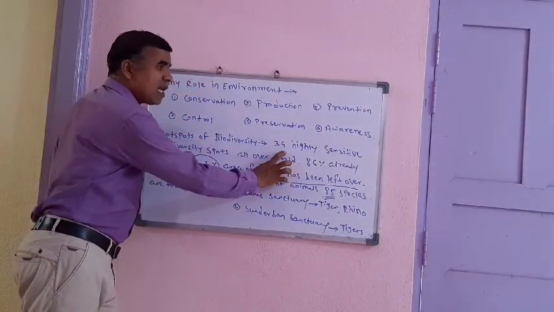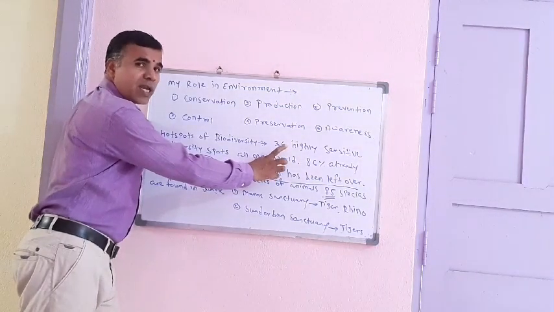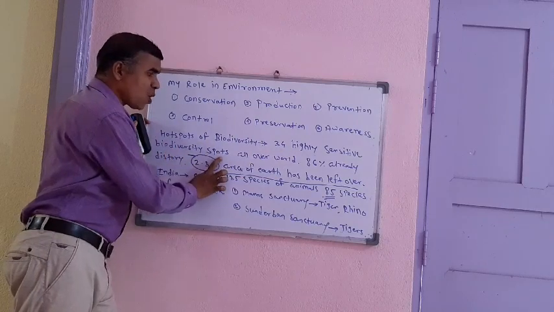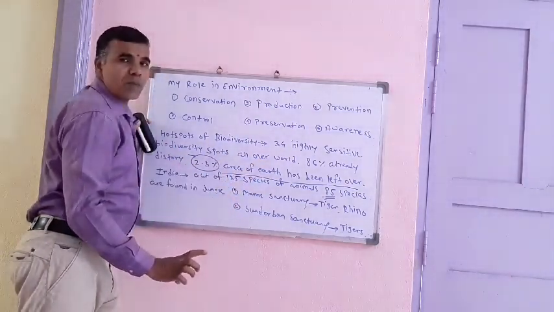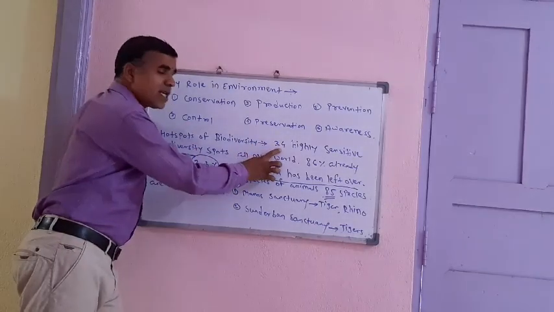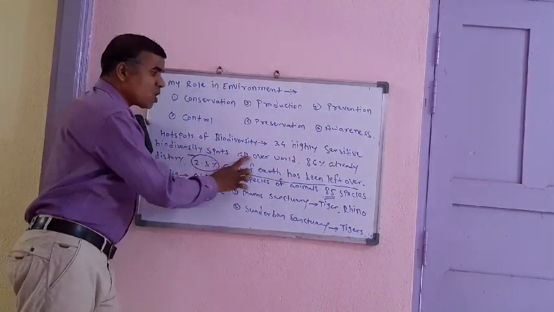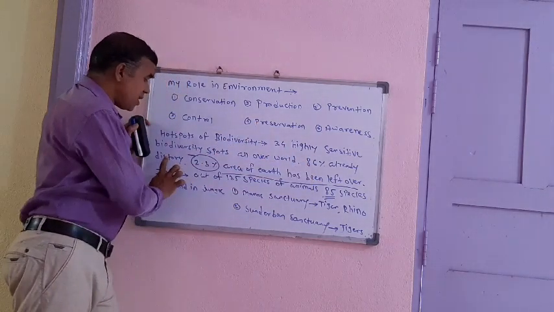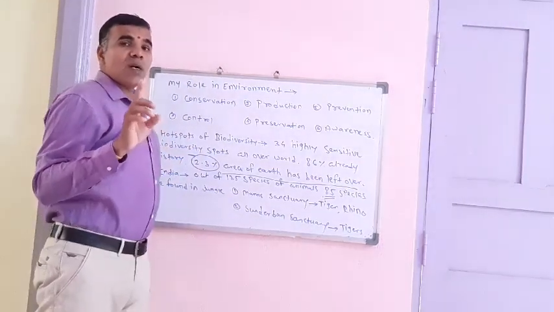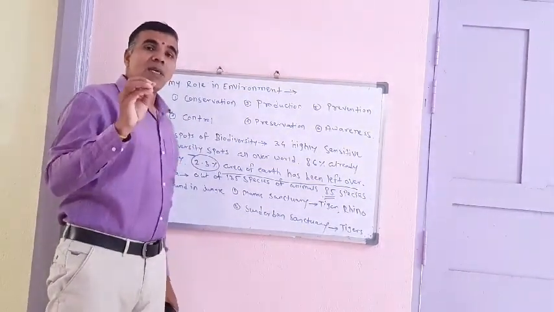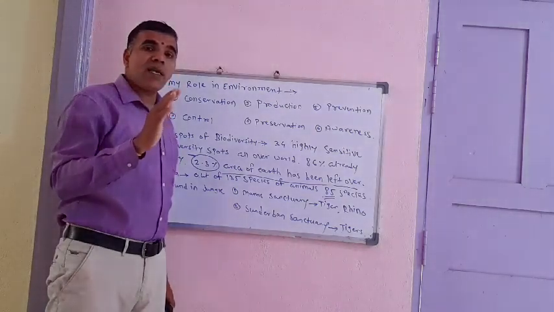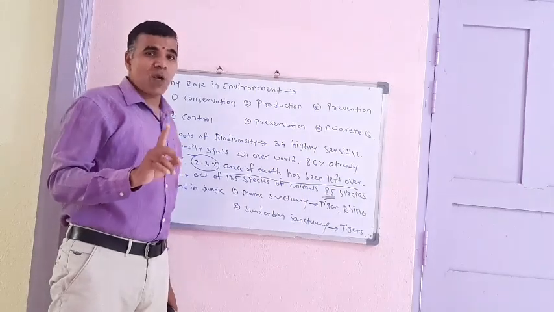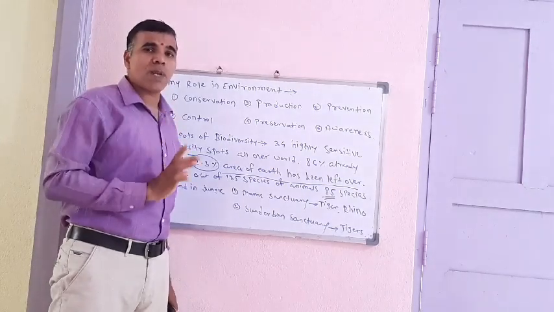There are 34 highly sensitive biodiversity spots all over the world. 86% of rare species of plants, animals and microbes are already destroyed. So we have to protect the environment. We have to preserve the rare species of plants and animals.